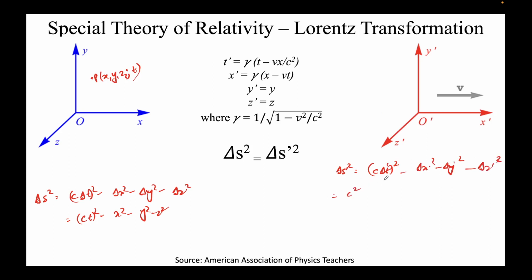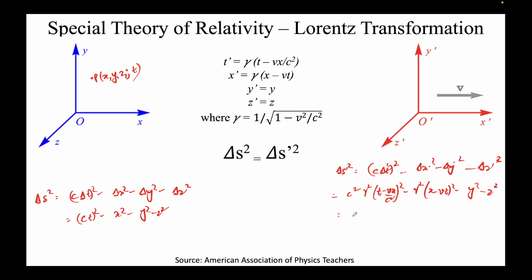So c square delta t prime, what is the value? This is the value. So I'll put gamma square t minus vx by c square whole squared. Delta x prime will be nothing but x prime minus 0. So this will come out to be gamma squared x minus vt whole square. Delta y, which is nothing but y prime minus 0, which will come out to be y square. Similarly, this will come out to be z square.